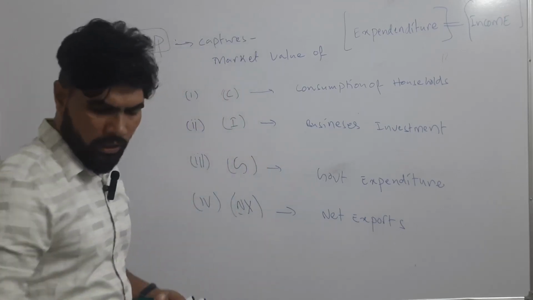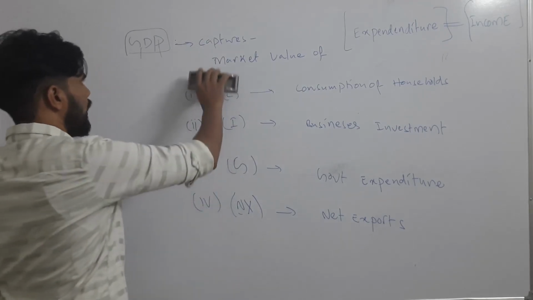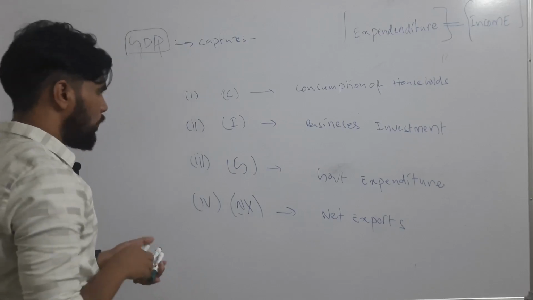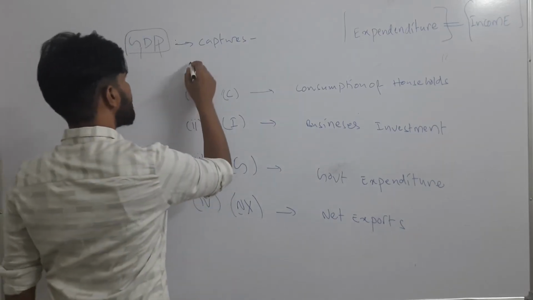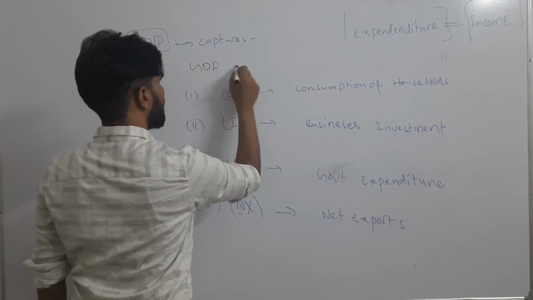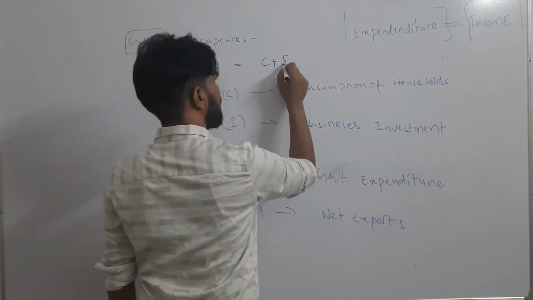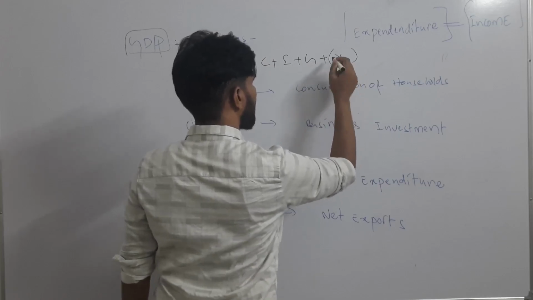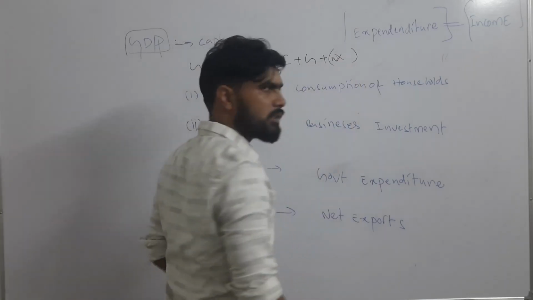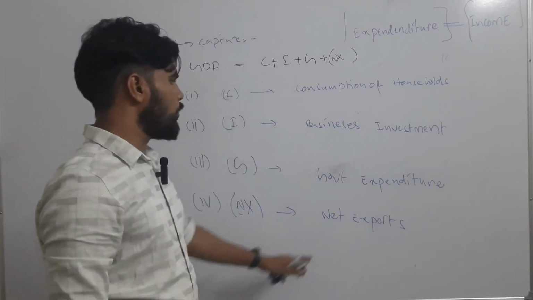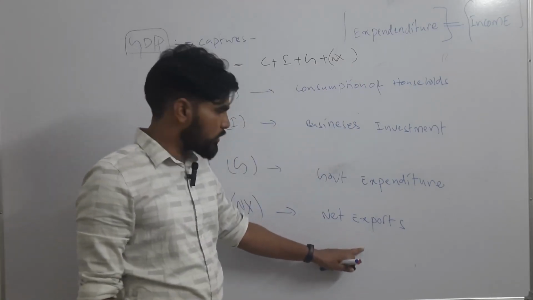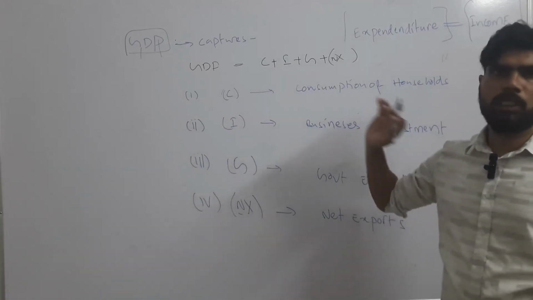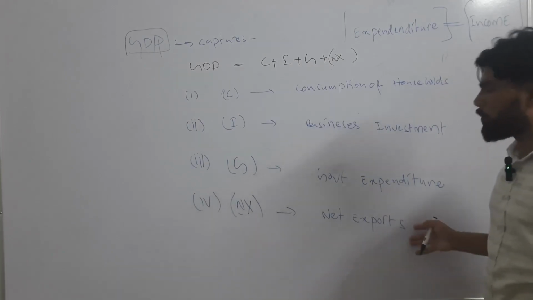So in your earlier classes you might have heard this formula. What is the formula? GDP, or national income, is equal to C plus I plus G plus X. Instead of X we can also write NX, that is net exports. So we have to understand the meaning of export and net exports, because the formula is including net exports. Net exports are nothing but